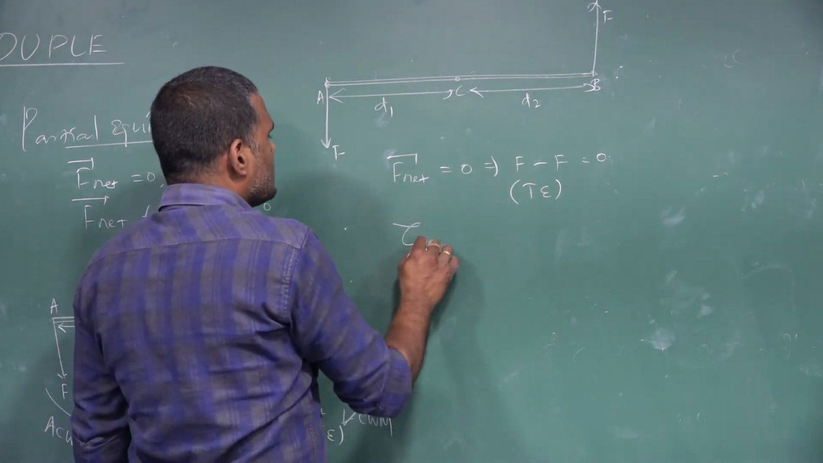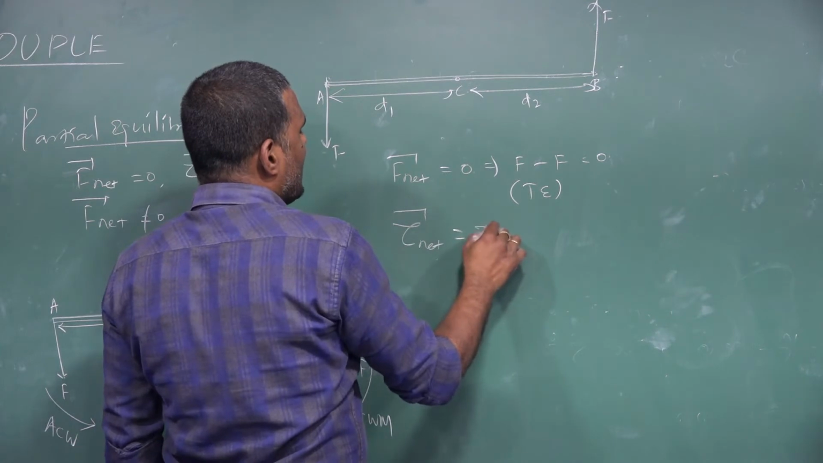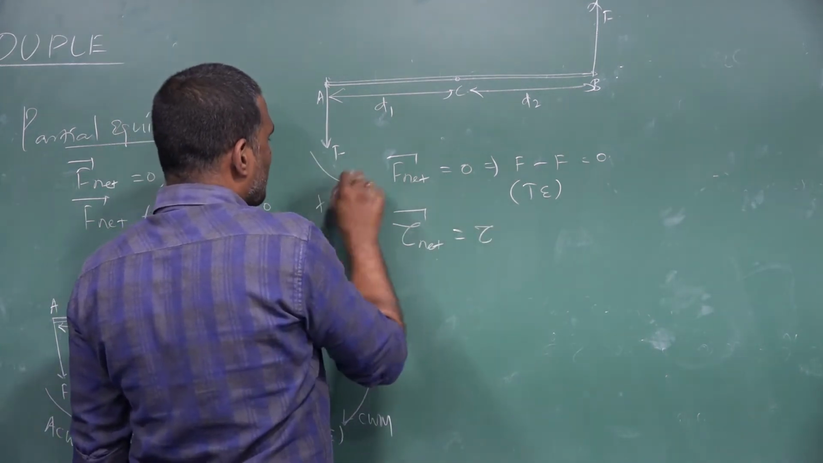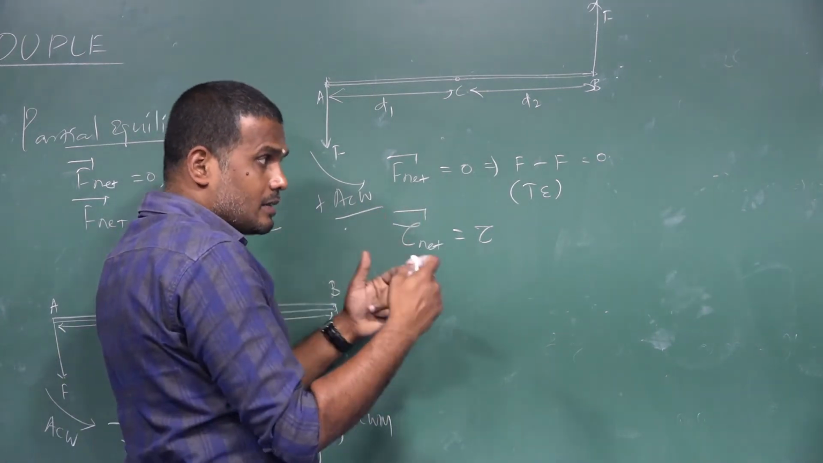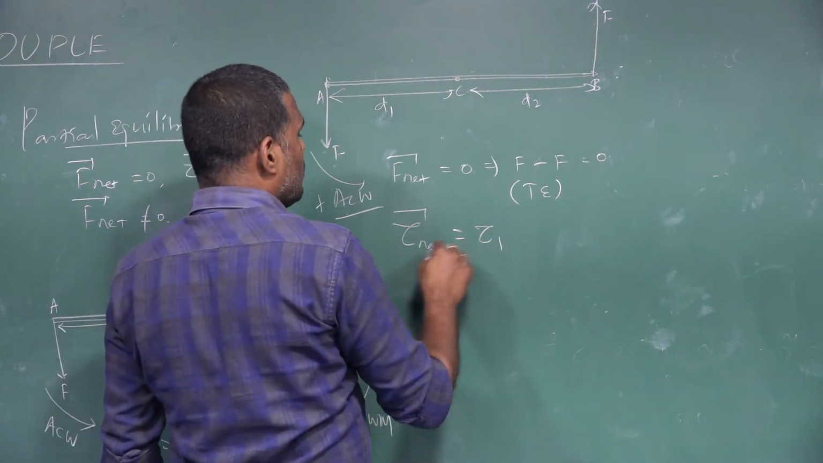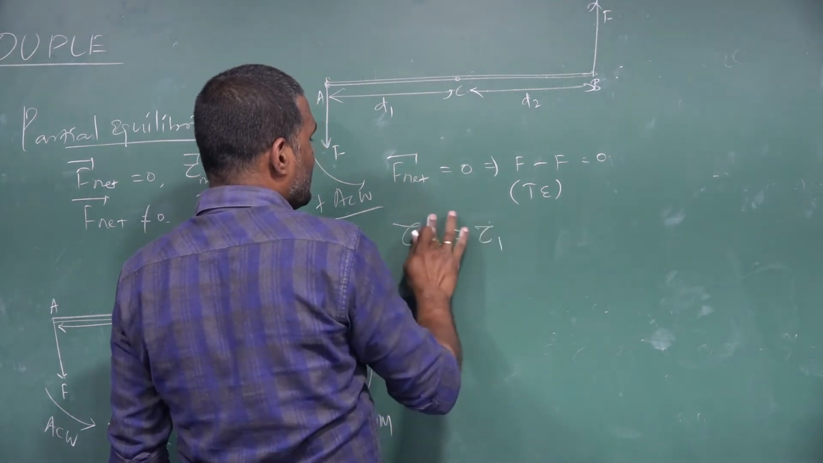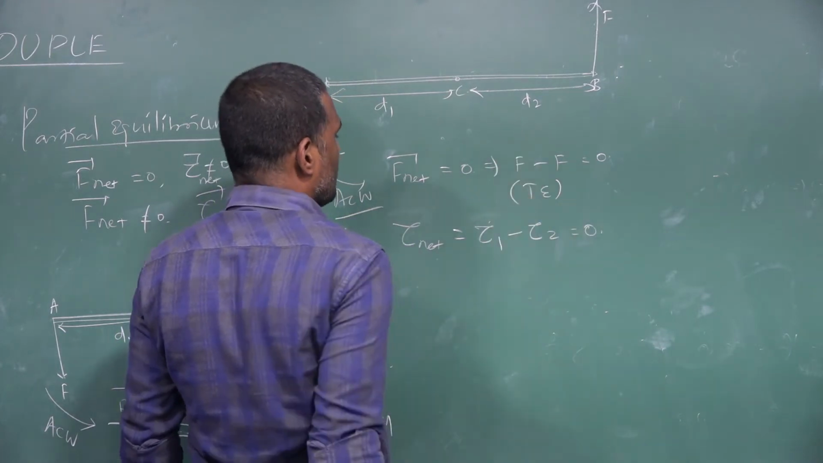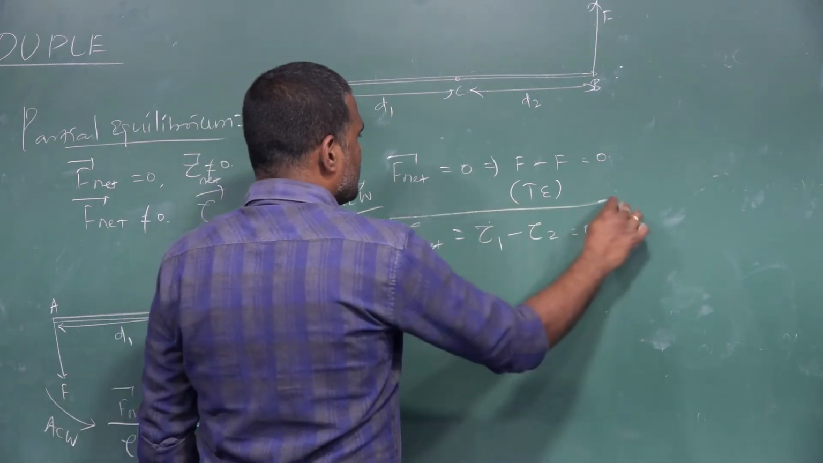What about rotational equilibrium, tau net? If you calculate torque, this produces an anti-clockwise moment. Anti-clockwise moment is taken positive. So generally, while speaking about net moments produced or the sum of the moments produced, I have to write tau net is equal to tau 1, or in terms of magnitude, tau net equals tau 1 minus tau 2, which must be equal to 0. So this is the condition.